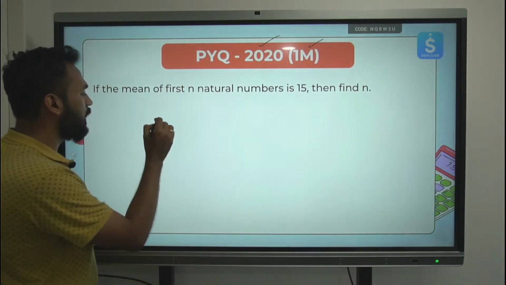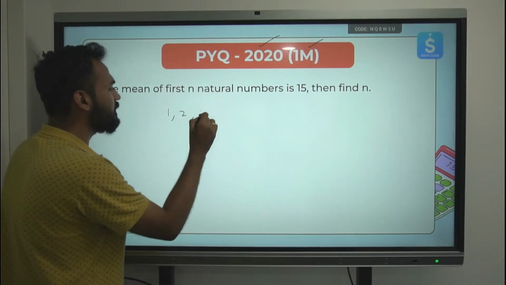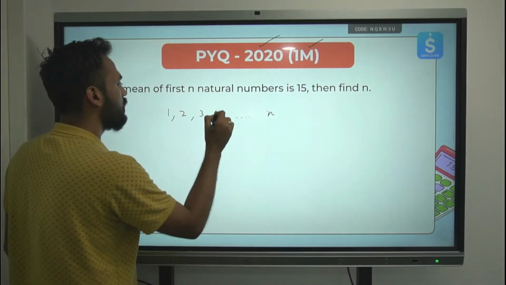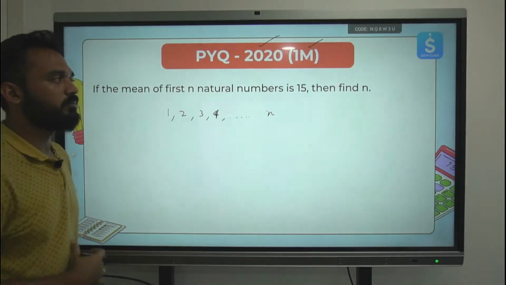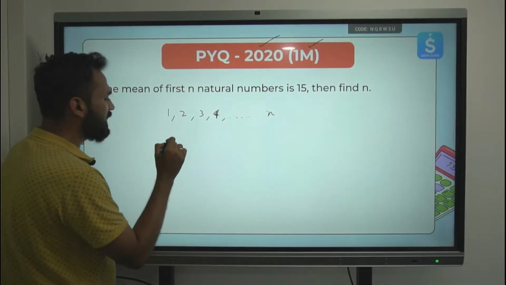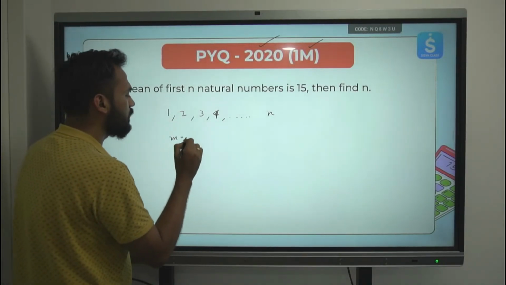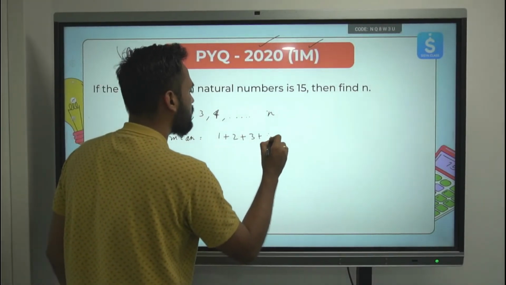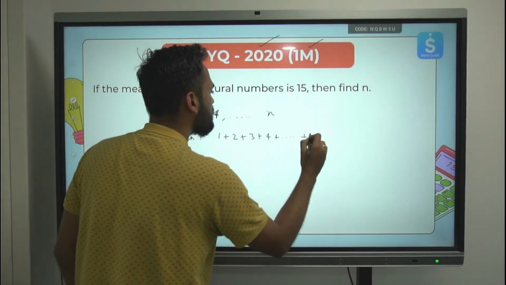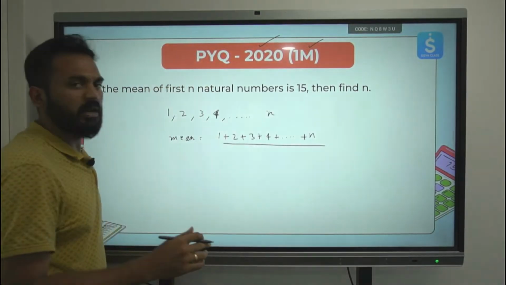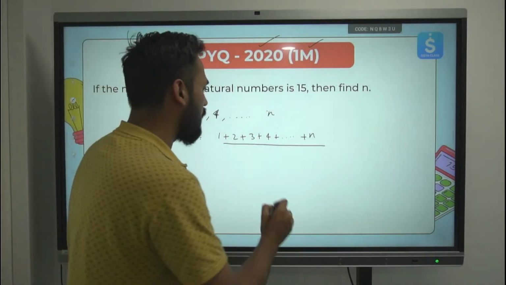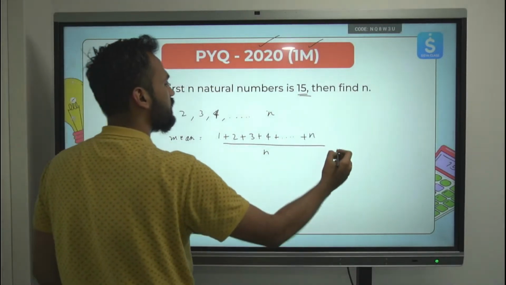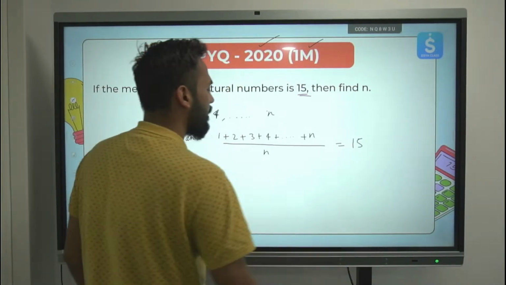So let's write 1, 2, 3, 4 till n. We do not know n. The mean of these n natural numbers is 15. What is mean? Mean is equal to the sum of all of these numbers till n upon the total number of numbers. We have n natural numbers, so upon n. This is given in the question to be 15. So this is equal to 15.